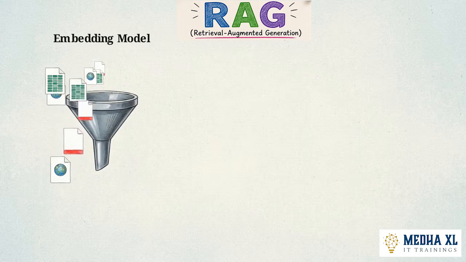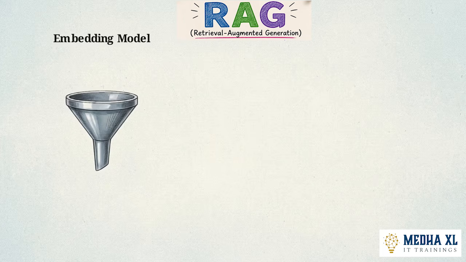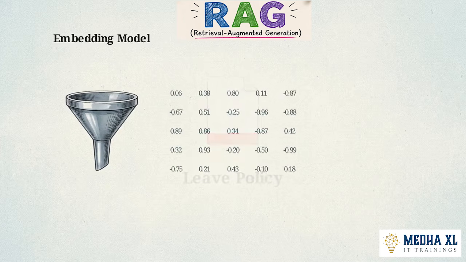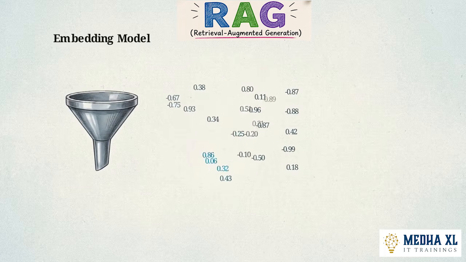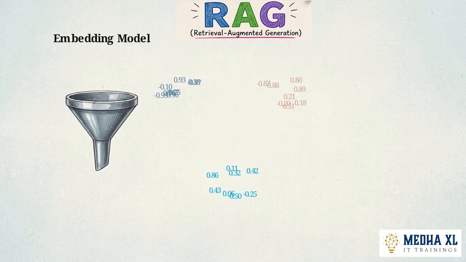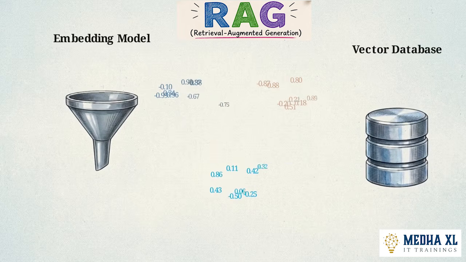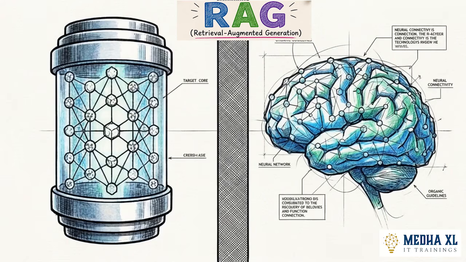This conversion is handled by a translation layer called the embedding model. This model translates every sentence and paragraph into sequences of numbers, known as vectors. By converting words into geometry, the system maps the underlying meaning rather than scanning exact keywords. These organized numerical clusters are then permanently housed in a vector database. The company's private knowledge is now a searchable mathematical map that sits separate from the AI's foundational training.